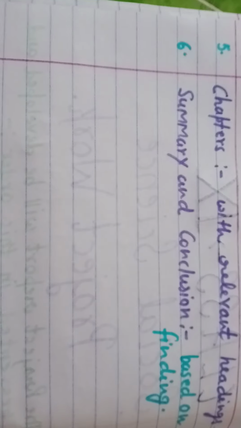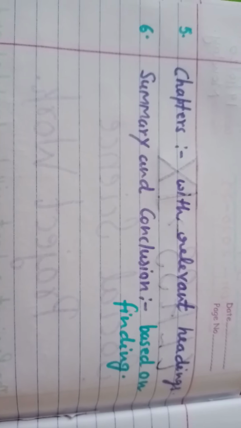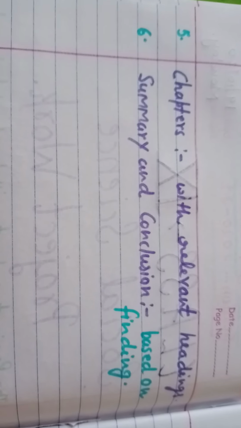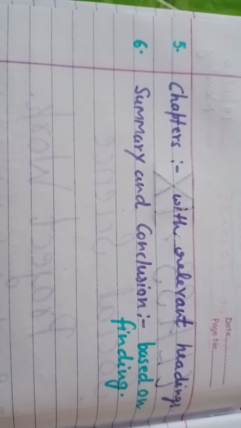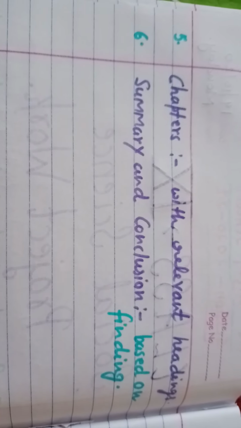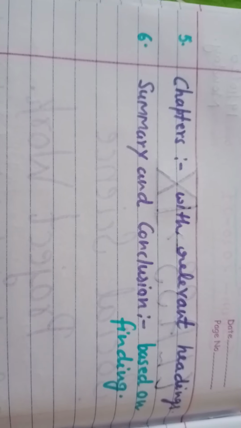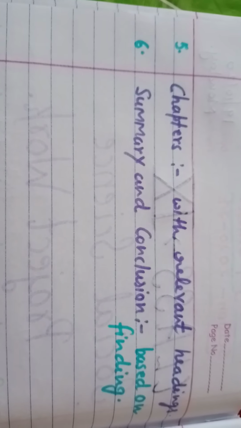Now on the sixth page you will write down the summary and conclusion. Before starting the project, you will write one paragraph of summary, and second, you will write 3 or 4 lines of conclusion. The summary is what the project is all about, and the conclusion is what you understood by the project, what conclusion you will find after completing the SST project.